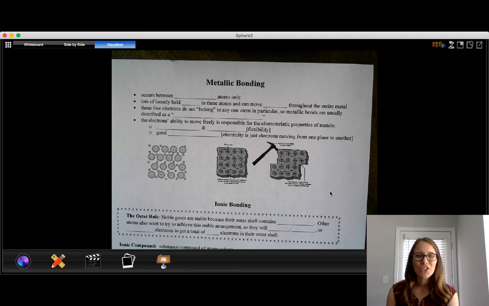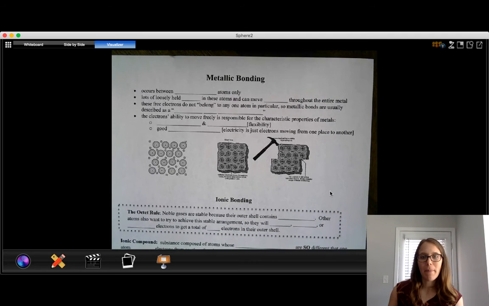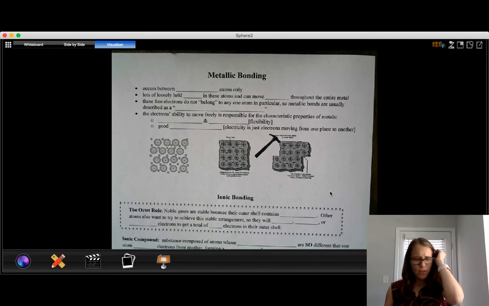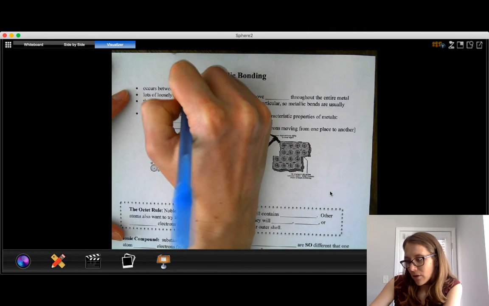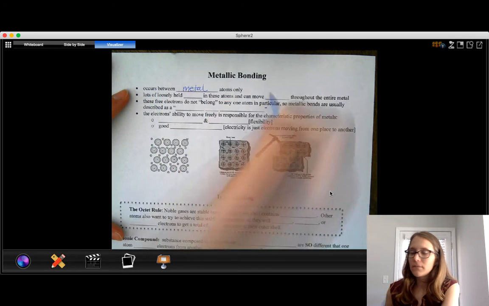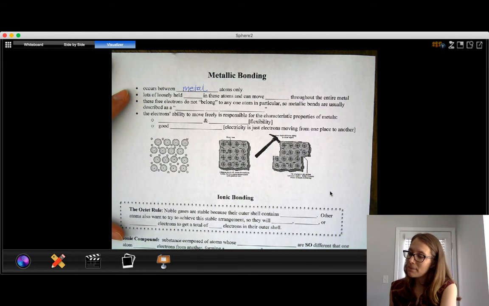All right, so this is page 2 of the Unit 4 Part 1 packet. This unit's all about ionic bonding, but we're doing a brief intro to metallic bonding, and then the rest of the unit's about ionic bonding. For metallic bonding, we already said on page 1, it occurs between metal atoms only. That's why it's called metallic bonding.